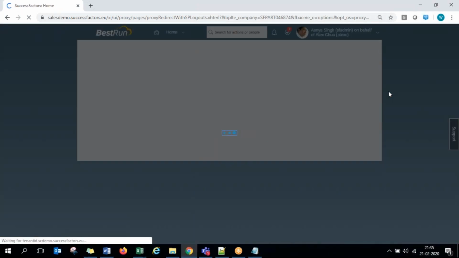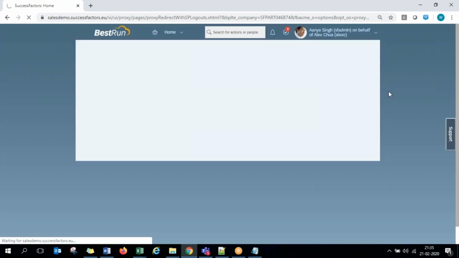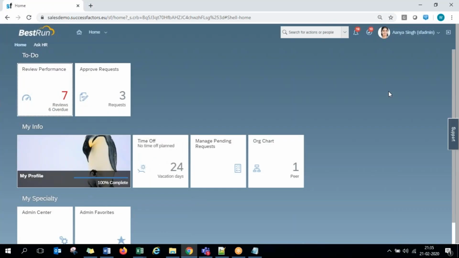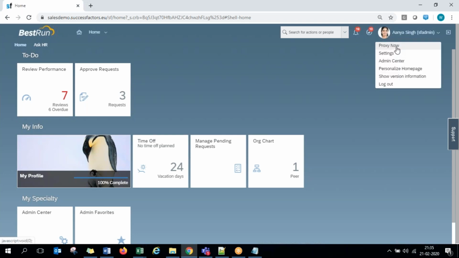So in the demo system that is going to be given to you guys also, you will have this particular proxy feature enabled for all of you so that you can also use it. That is mostly useful when you're practicing some workflows, guys. Workflows like employee raised a request, manager approved, second level manager approved, then it went to HR. If you have to look at any workflows, instead of logging out and logging in to multiple users every time, you can just switch the login into a different user, go to that user, clear the workflow, and come back as become self. So that is how the proxy feature actually functions.